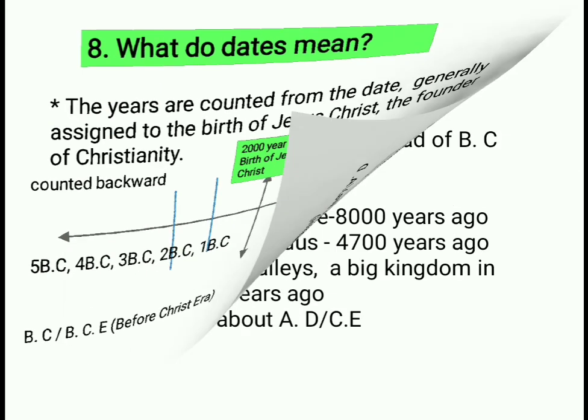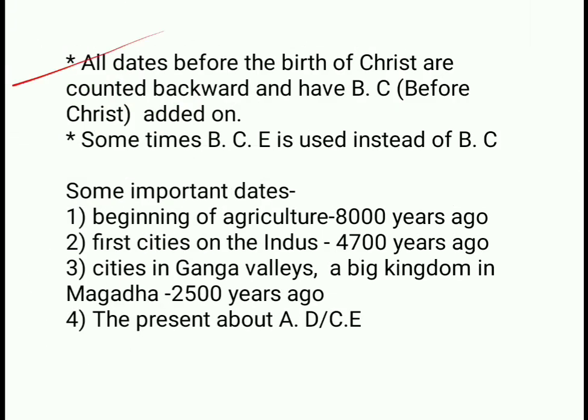So next, all the dates before the birth of Christ are counted backward and have BC added on. BC means Before Christ. The Before Christ era is also called BCE, used instead of BC. Some important dates mentioned in your textbook are related to BC.